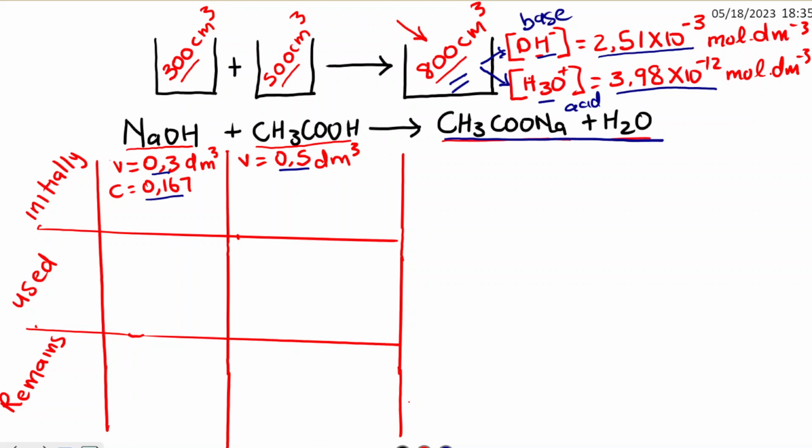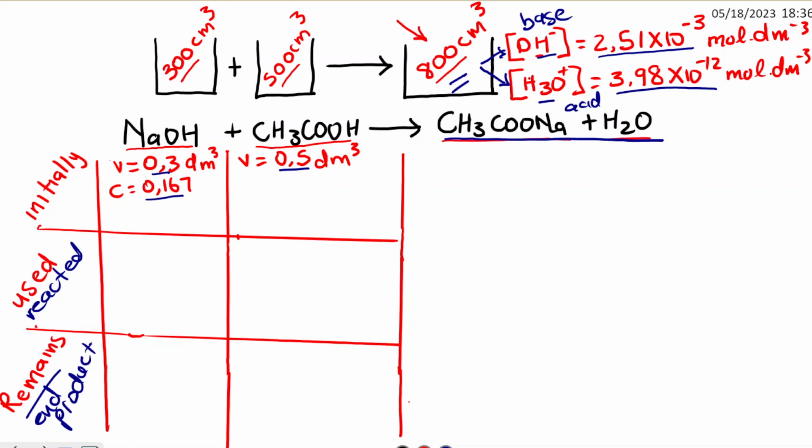In other words, if you divide this into 3 sections, the first row is the initial, the second row is what was used or what reacted, and then this is what remains, the end product.